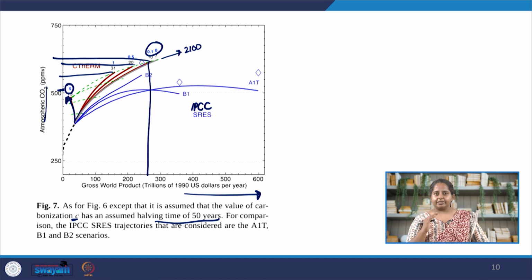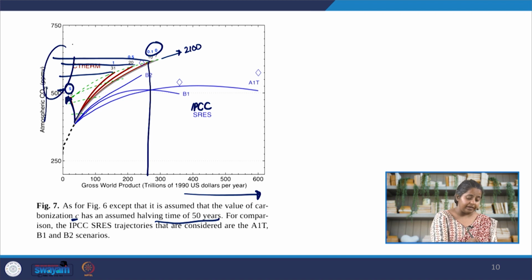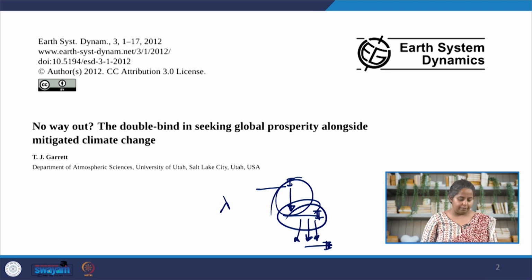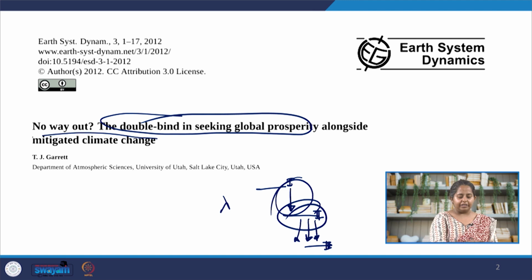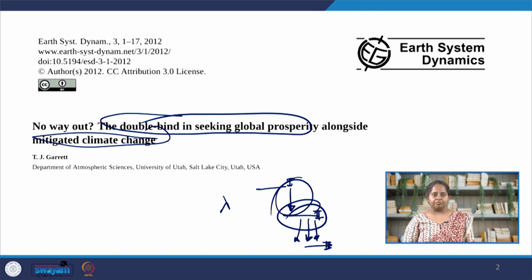Now, basically what this C-Therm model is saying is that there is a limit to global prosperity, and depending on our climate resilience, it will come at a great cost to the environment. So, even if we become more climate resilient and we want to still continue growing our economy, it will come at great environmental cost. If we go back to the premise of the paper, which says this is a double bind in seeking both global prosperity and mitigating climate change, the model actually does give this conclusion.